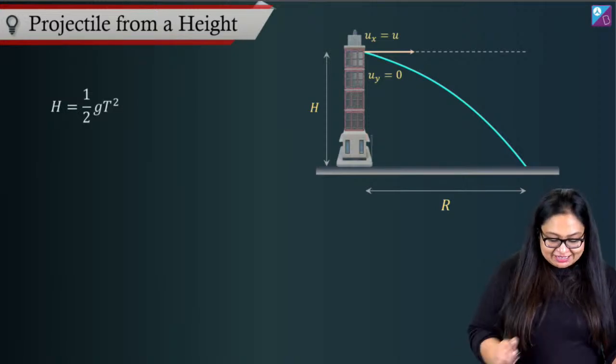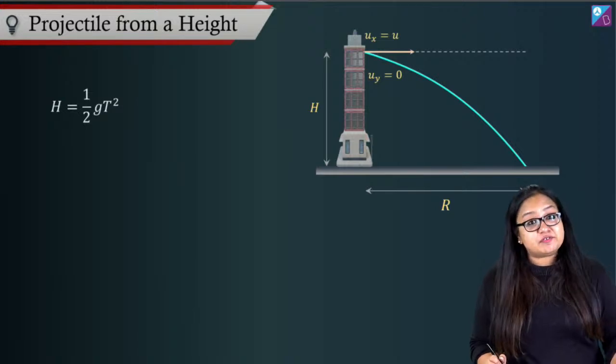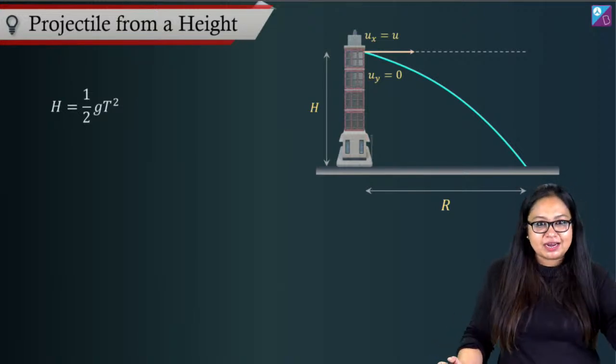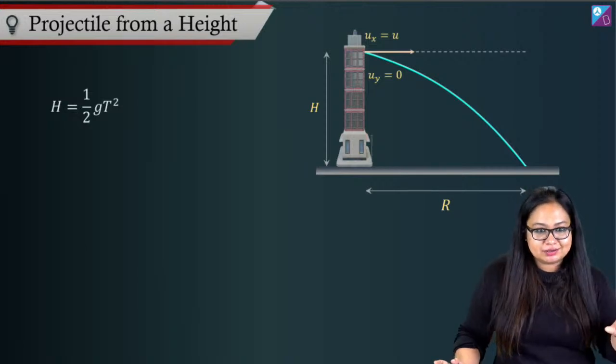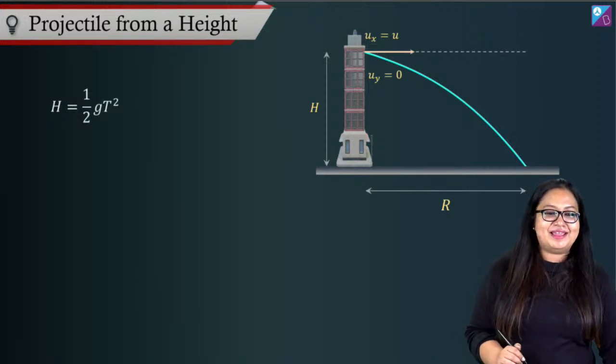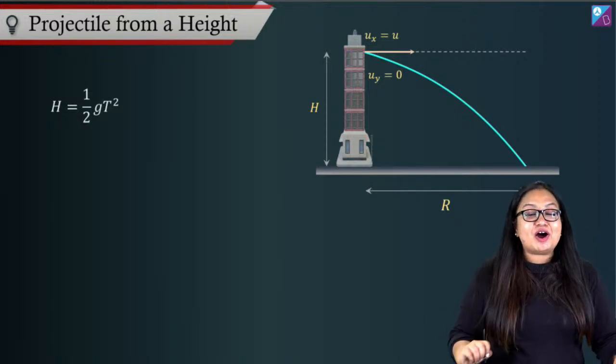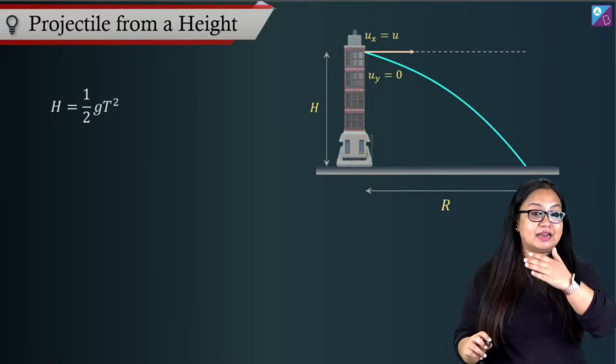Okay. Till then, we have projectile from a height. And as the name says, projectile from a height, when you throw a ball from a height, that's all. So here we've got a ball that is being thrown from a height now.